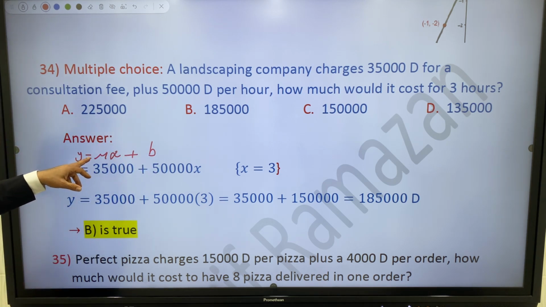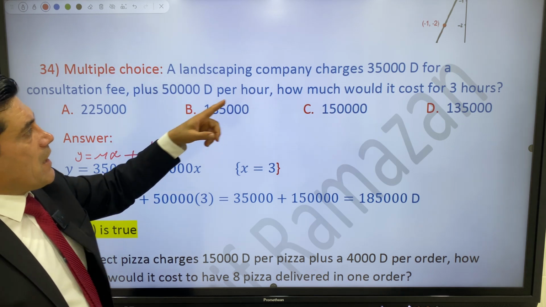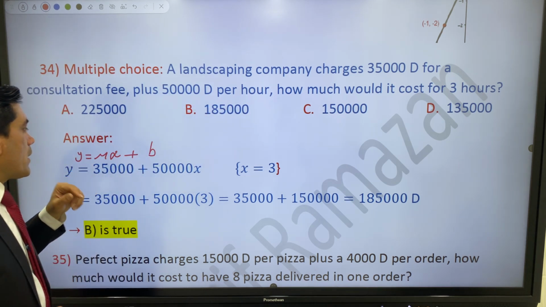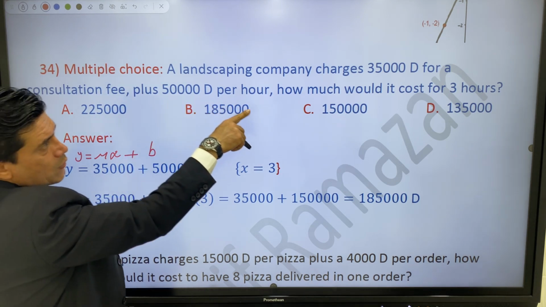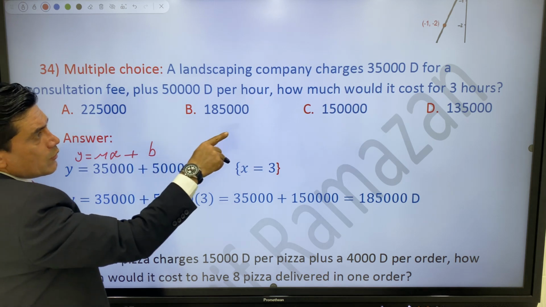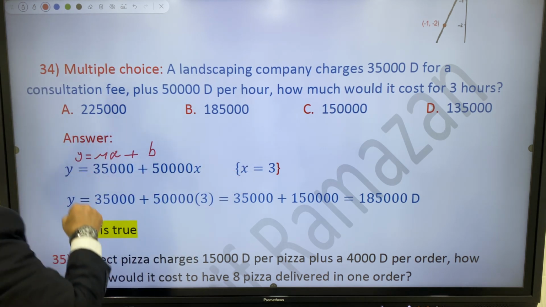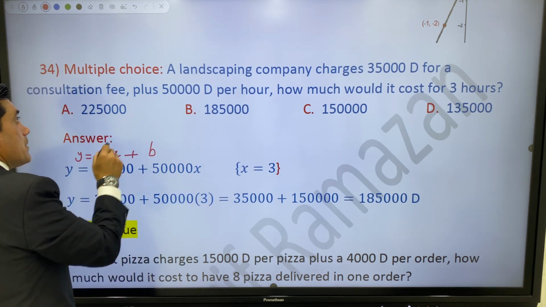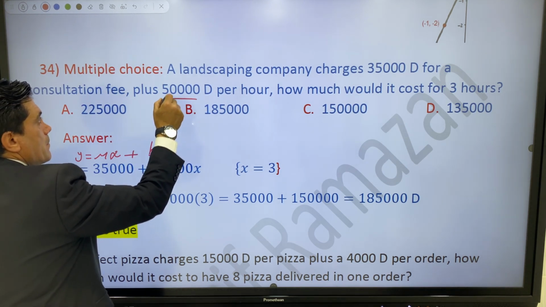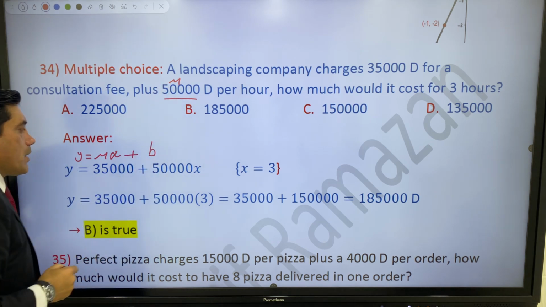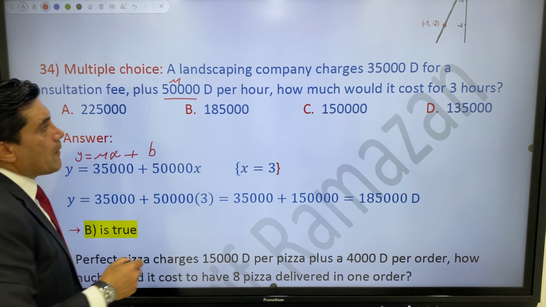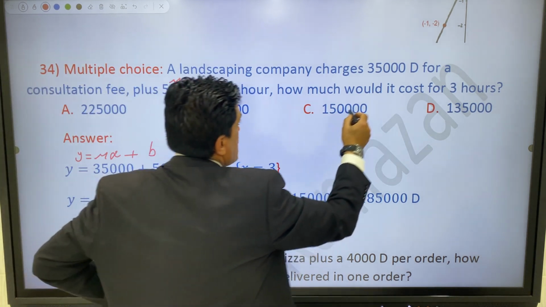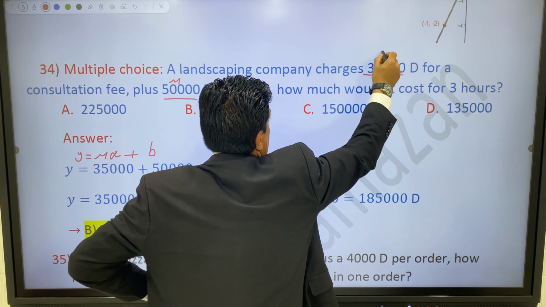Okay, m equal to 50,000, it's m, the number per hour. About b equal to 35,000. It's a constant. It is b.